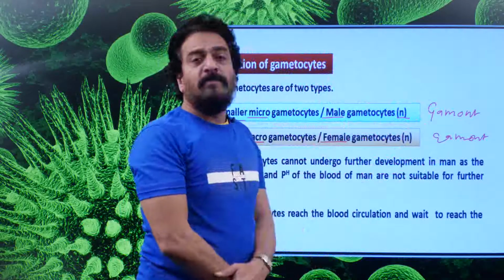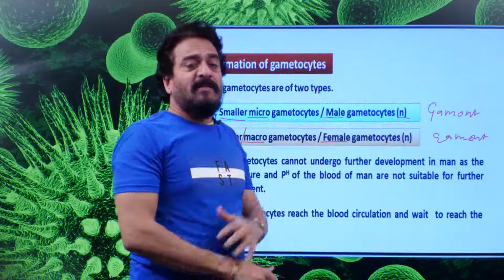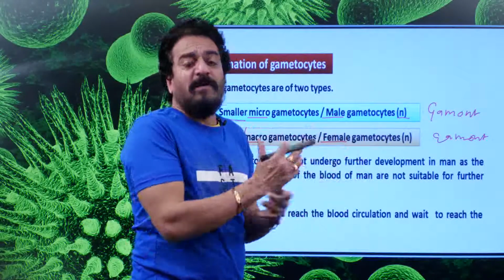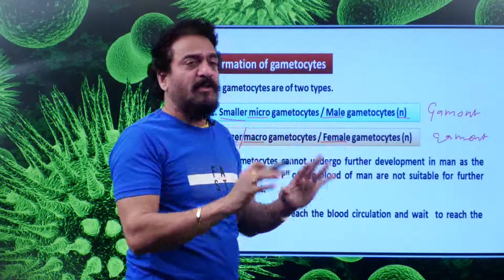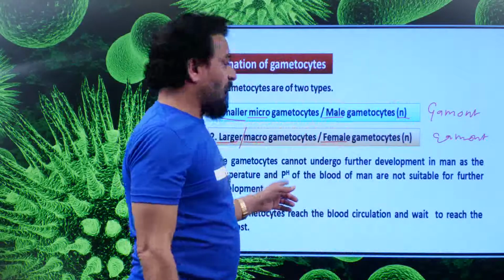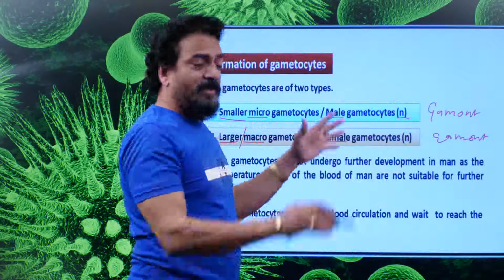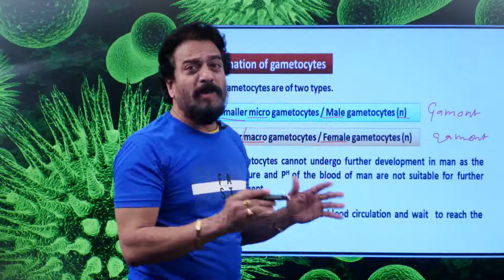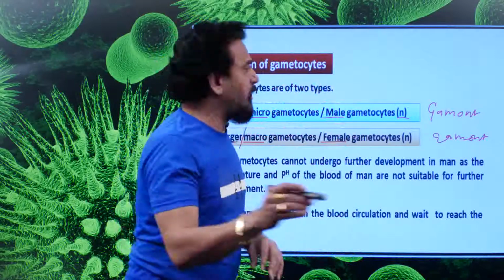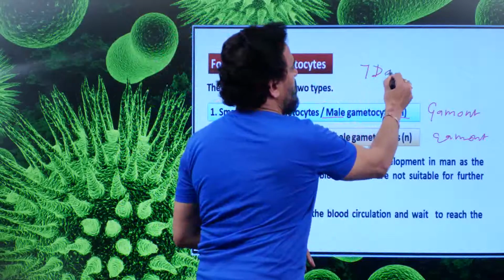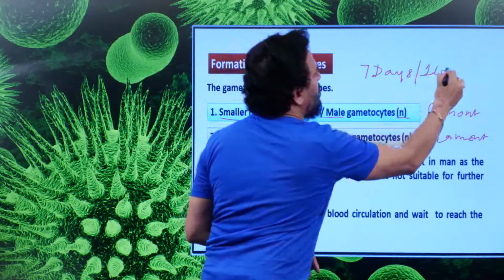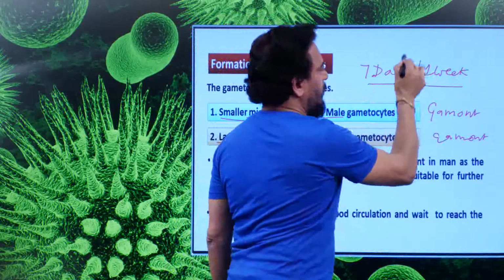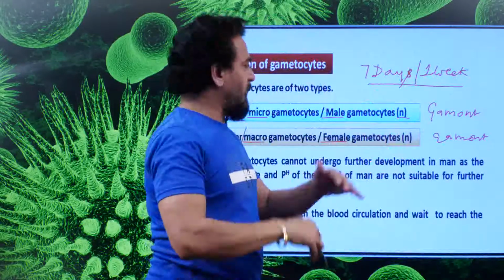Why can they not develop in the man? That is only because the environment of the human body is not suitable for their development. The pH and temperature are not suitable. That is why they have to enter into the body of the female Anopheles mosquito for further development. That is why they stop their development, and they can stay in the human blood only for 7 days or 1 week, and within this time they should enter into the body of the female Anopheles mosquito, then show further development.